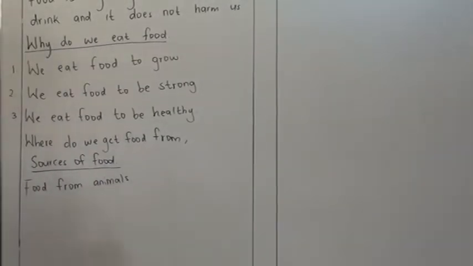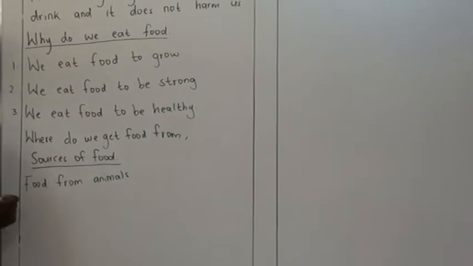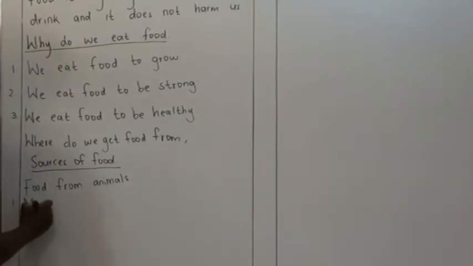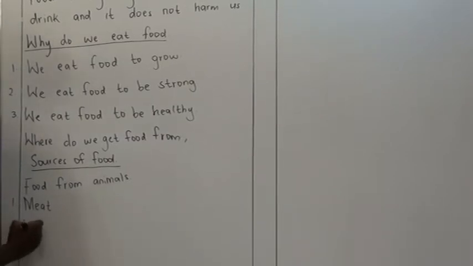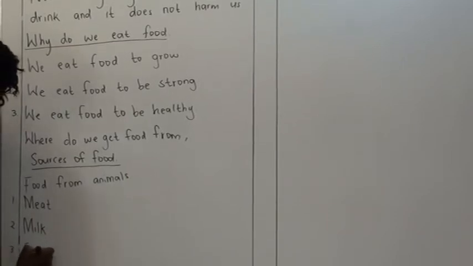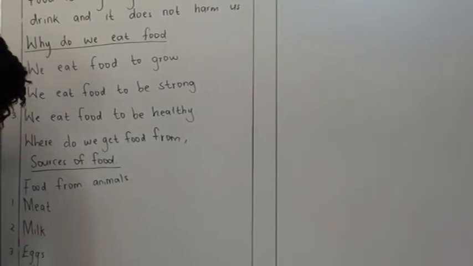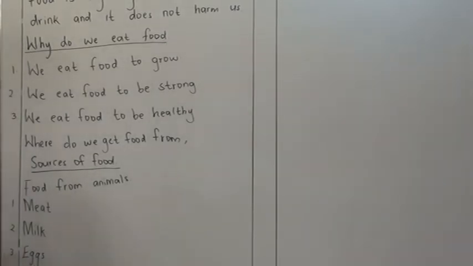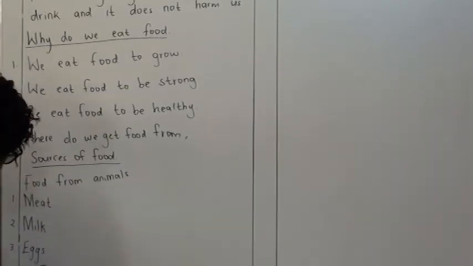Now, some of the food that we get from animals are, one, we have meat. We have milk. We have eggs. Now these are the foods that you do eat every day. We have sausages.